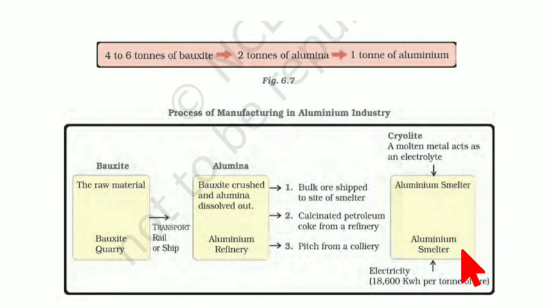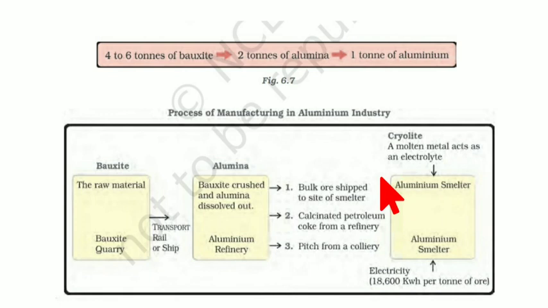Now here you come to the smelter. Here lots of electricity is needed because electricity is used for giving heat. In a way, you just want your aluminium to come out in a molten form. Understand this: when iron was heated in the blast furnace, it was extracted in the molten form. And now here, when you are putting too much electricity, that means you want heat. So the aluminum will come out in the molten form. This is how it will get extracted.